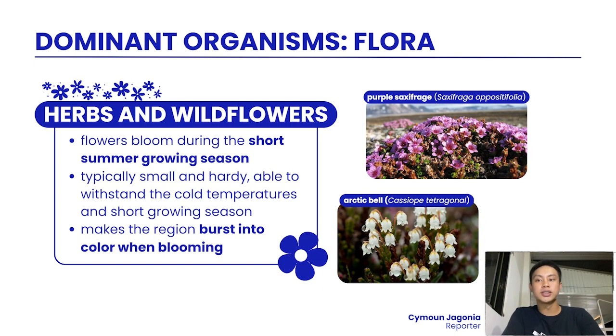Herbs and wildflowers. The flowers bloom during the short summer growing season, which occurs from late June to early August. They are typically small and hardy, able to withstand the cold temperatures and short growing season. Some of the dominant species include the purple saxifrage and the Arctic bell.